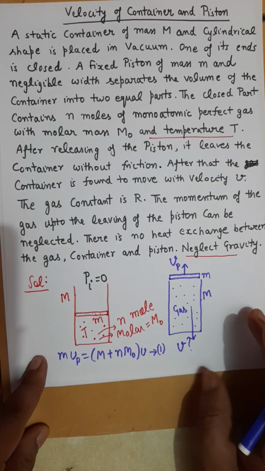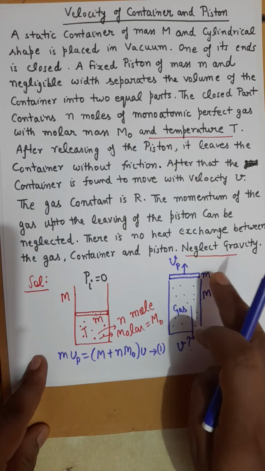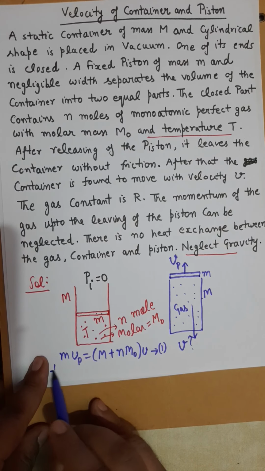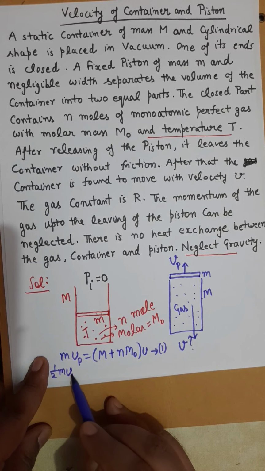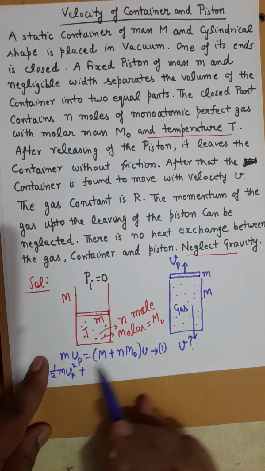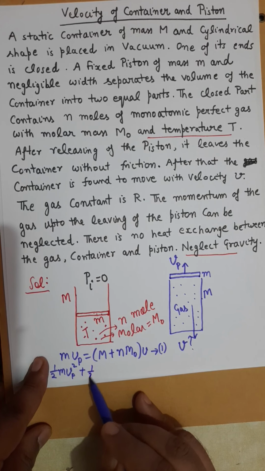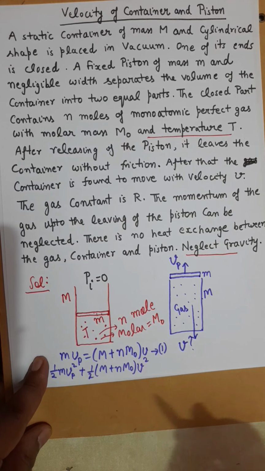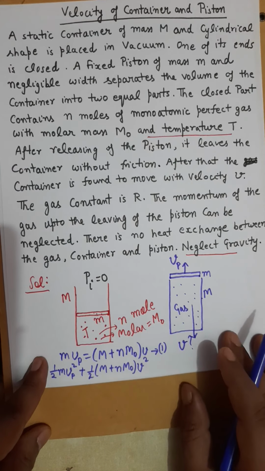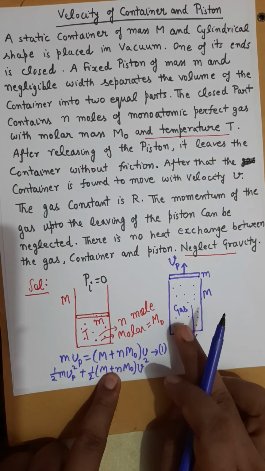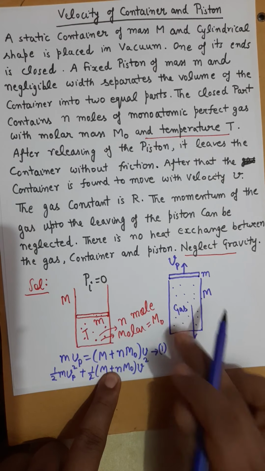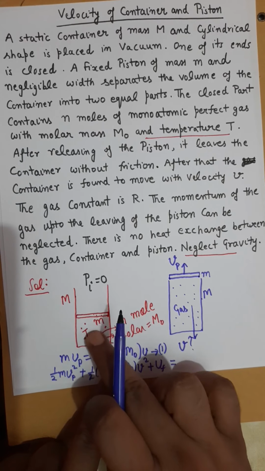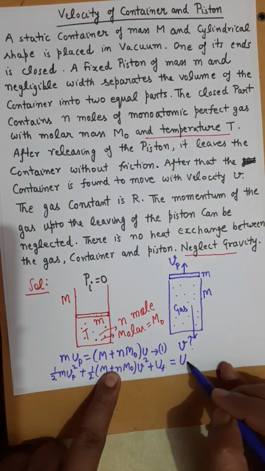Now the second equation, kinetic energy of this system. Kinetic energy of this piston we can write as 1/2 m Vp square, and the kinetic energy of cylinder with gas is 1/2 (capital M plus n m naught) V square, right? This kinetic energy plus internal energy of the gas in the final moment, that is U final, should be equal to the initial internal energy of the gas, Ui.